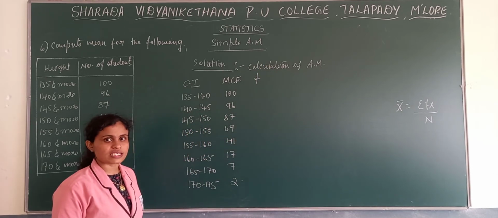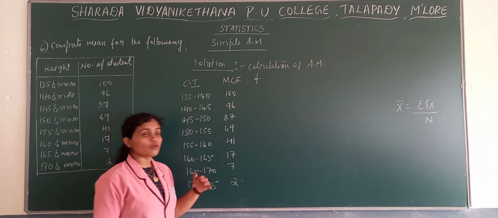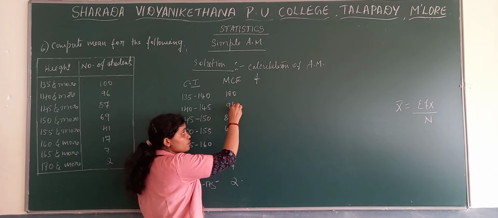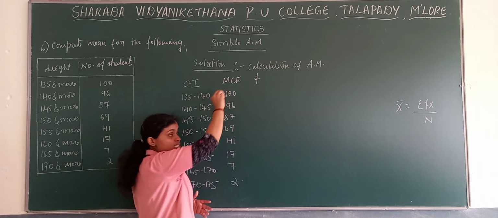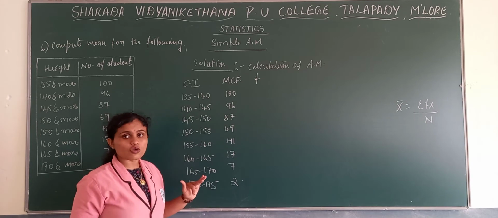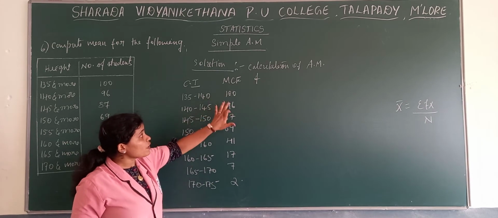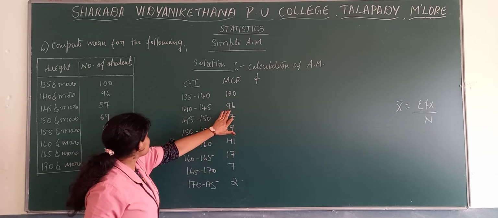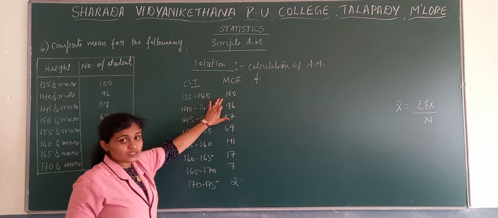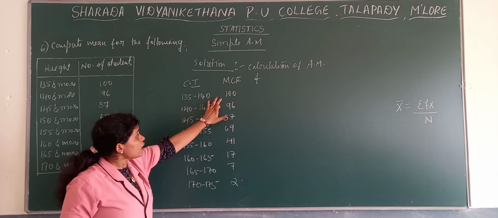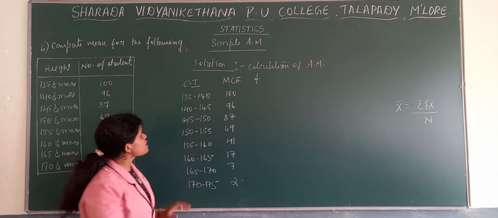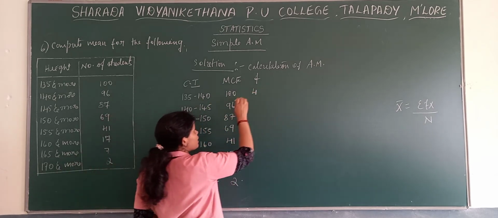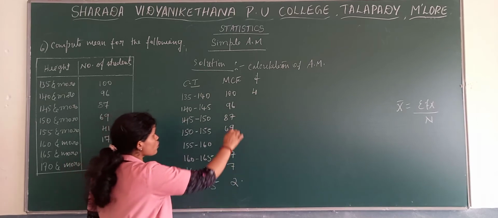How to find the frequencies? In case of LCF, how to find the frequencies? The lower value minus the upper value. But in case of more than cumulative frequency, from the upper value we need to deduct the lower value. That is, the first one, 100 minus 96, we get 4.